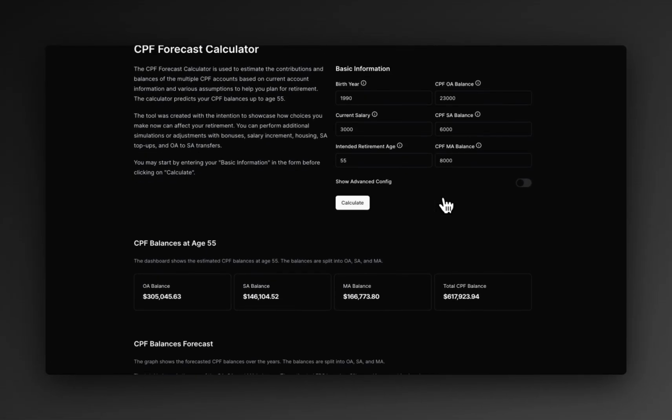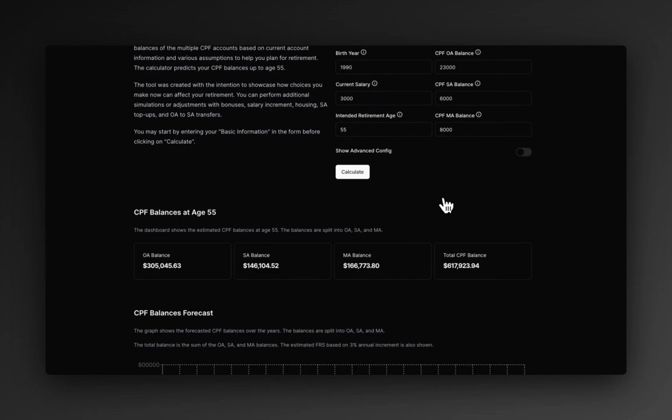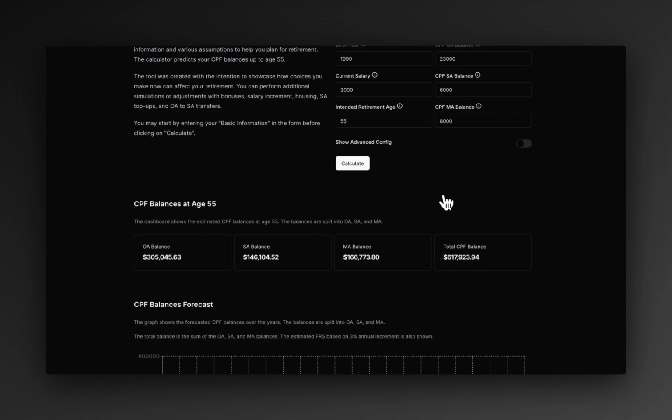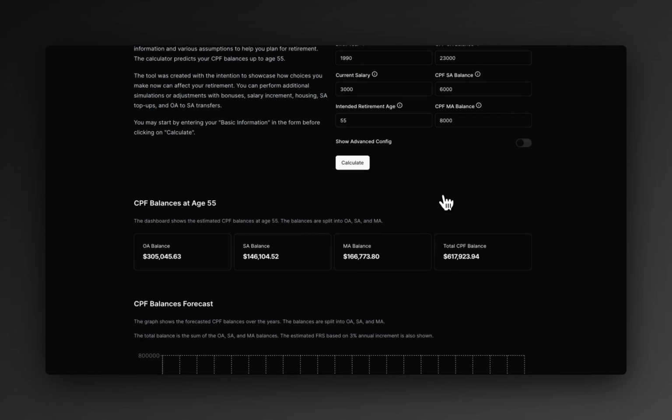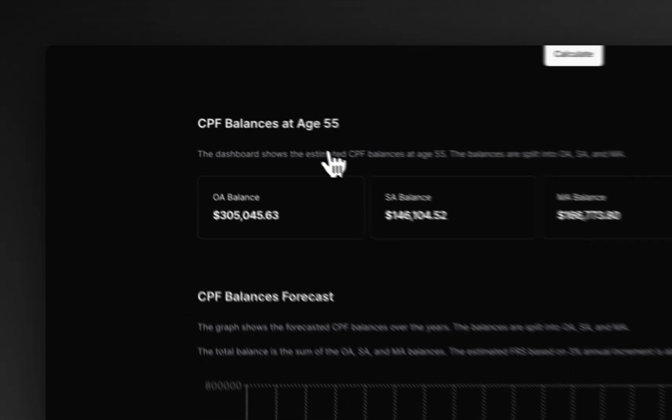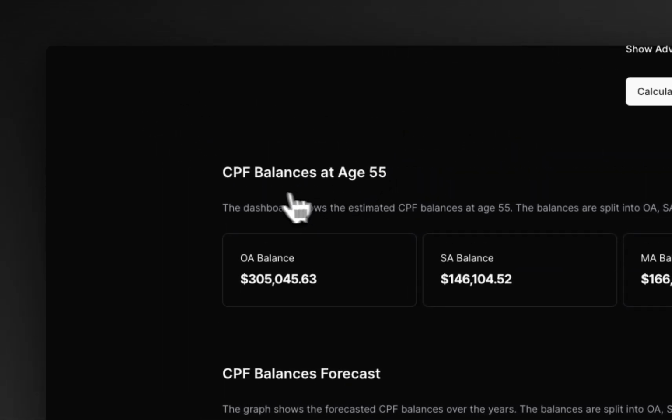It's a pretty decent default that is slightly lower than median income, I think, for this age range, but it should give you a rough idea of how it looks for people in this income range. Now, immediately you can see it comes out with a dashboard. The first thing you see is the CPF balance at age 55.